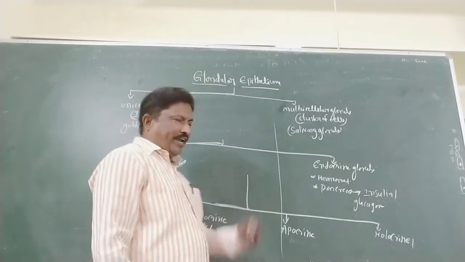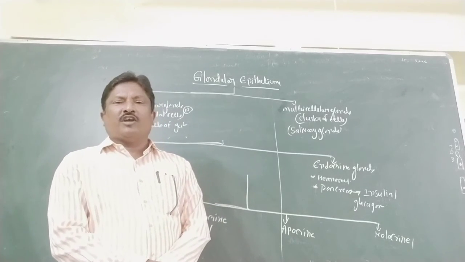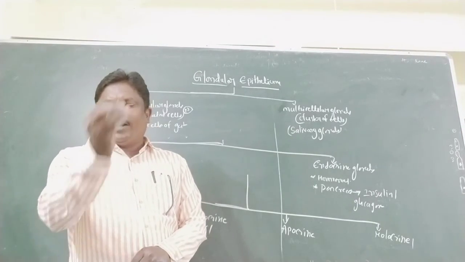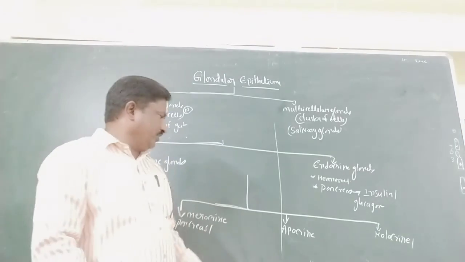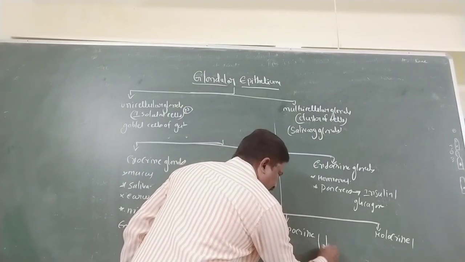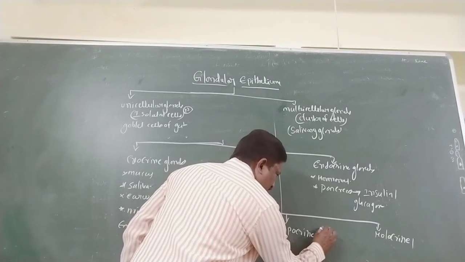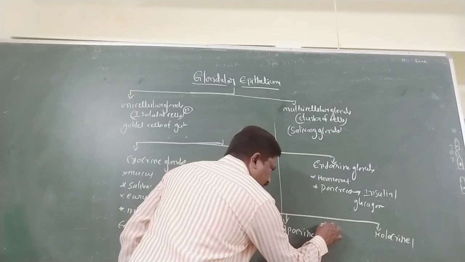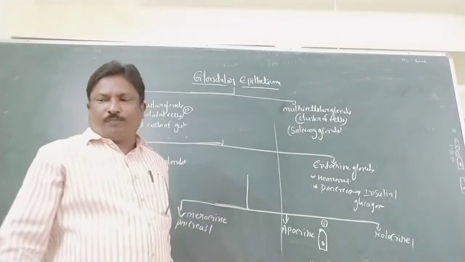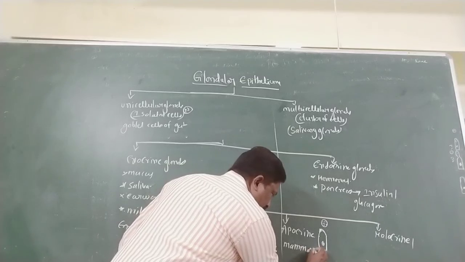Next, apocrine. What is apocrine? In it, the apical part of the cell is pinched off along with the secretory product. The best example is the mammary gland.